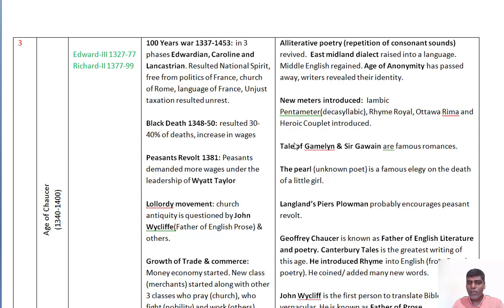And these are some famous works of this age, and you can just read the names and remember them. Sir Gawain and the Green Knight, or these are romances. And The Pearl is an important elegy, a most important elegy of English literature, and it's a part of this age of Chaucer, and it's written by an unknown poet. You may get a question like, who is the author of The Pearl poem? It's an unknown poet, remember it.